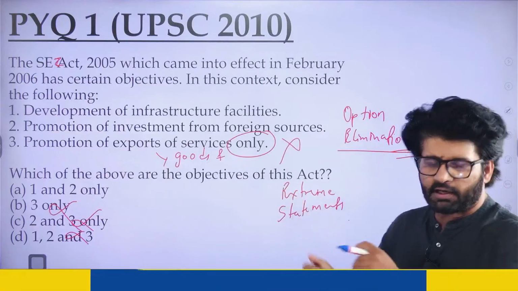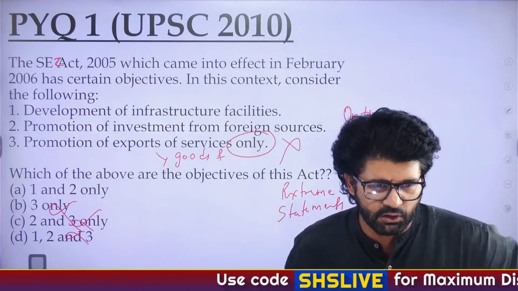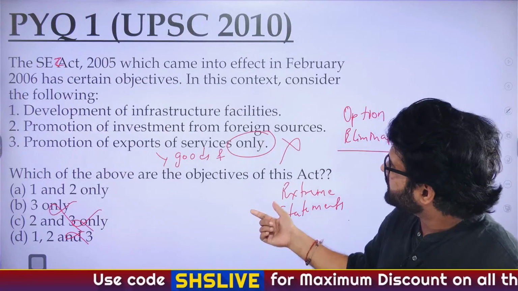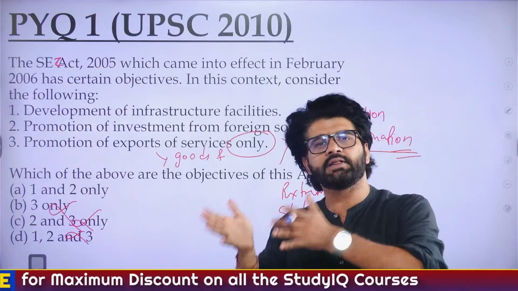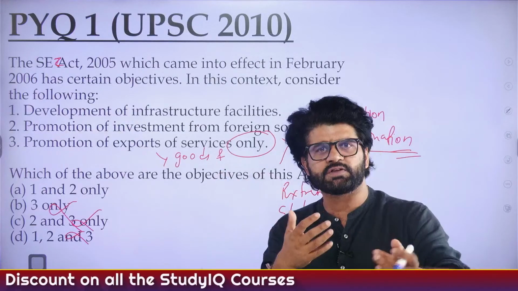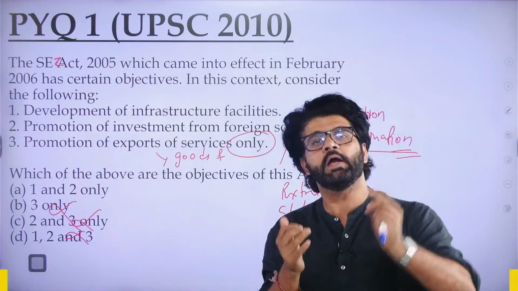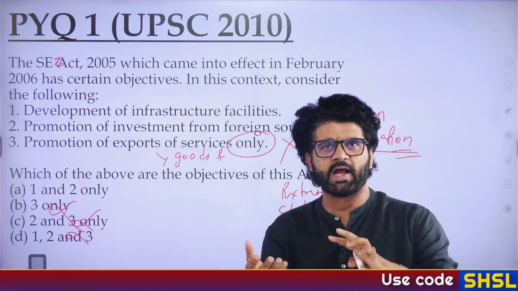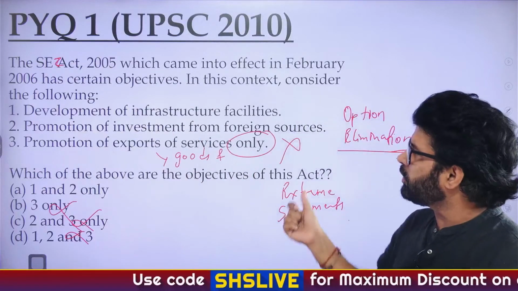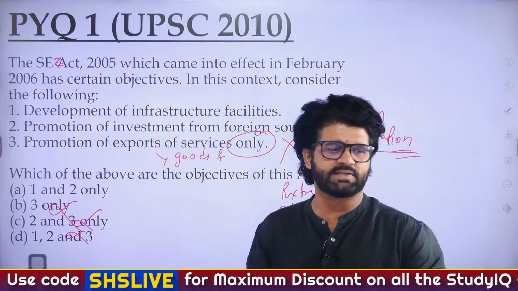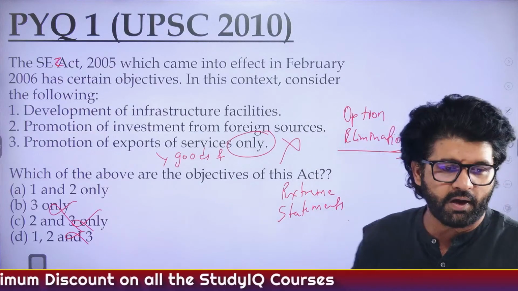If you rewind, you will understand what I'm saying here. Good morning, Shayada. What we just discussed is that these SEZs, Special Economic Zones, are specially demarcated zones, and the goods and services which they manufacture are primarily meant for export. They enjoy tax benefits, and because they enjoy tax benefits, even foreign sources invest here. Normal domestic rules don't apply in these SEZs. So remember these points, and the answer is A, 1 and 2 only.